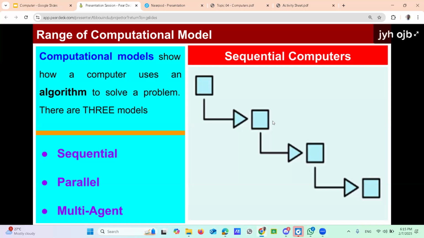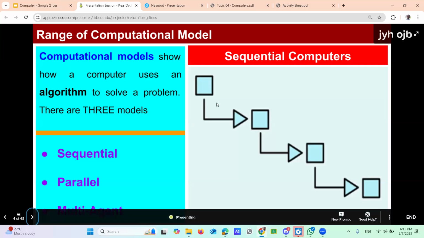Without doing the second one. Right? Once you do the first step, you must do the second, then the third, like a waterfall. It must necessarily follow a line-by-line or sequential process. That kind of computer is known as a sequential computer. Right? Is that point clear?